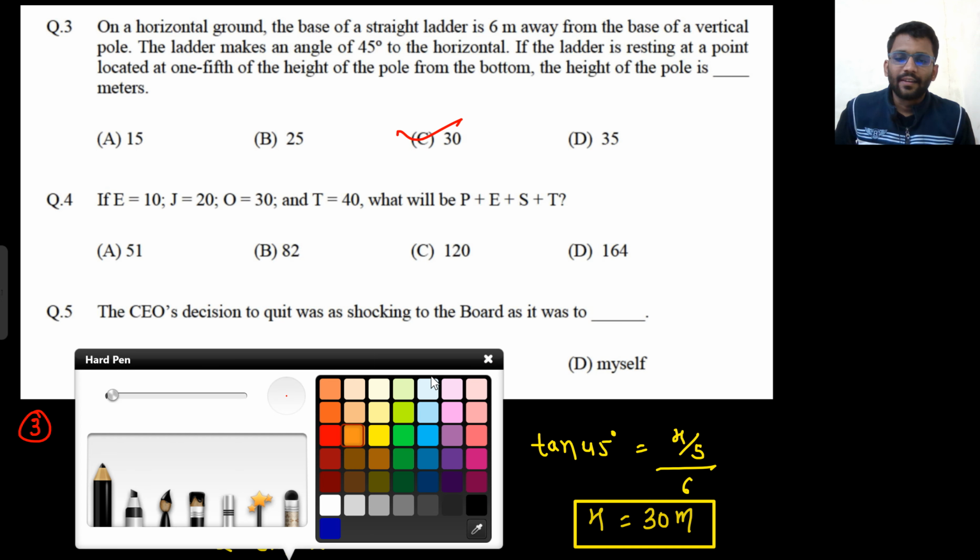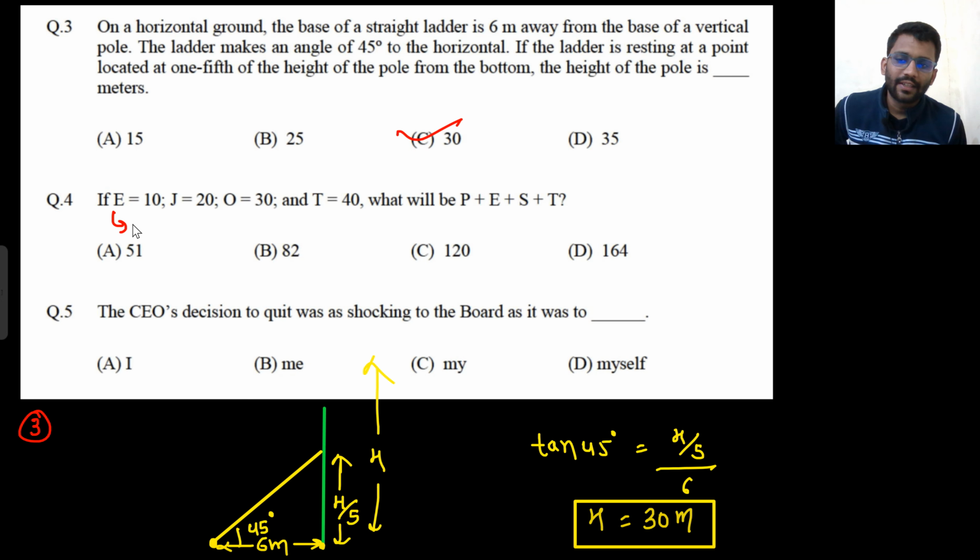Now if E is 10, that means this is the fifth letter and the value is 10. J is the 10th letter, value is 20. O is the 15th letter, value is 30. And T is the 20th letter, value is 40. You can check: E is at 5, F, G, H, I, J, 10. O will be at 15.